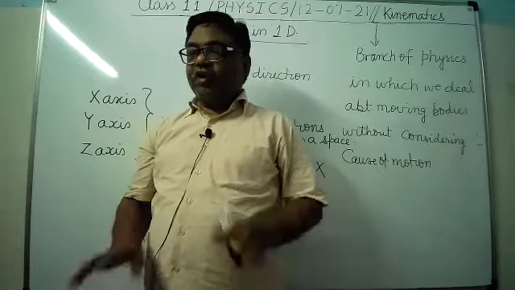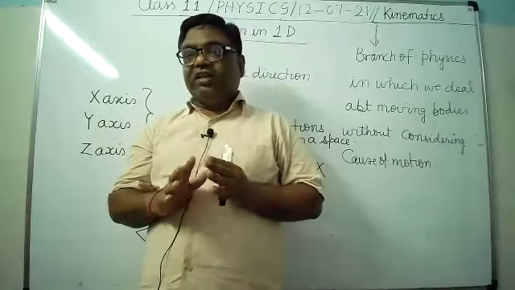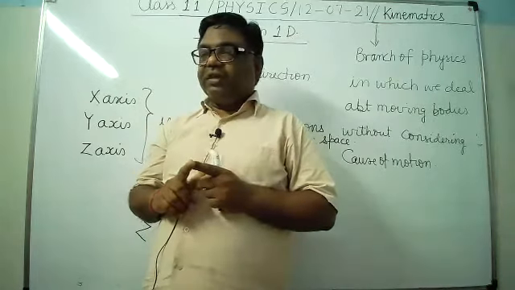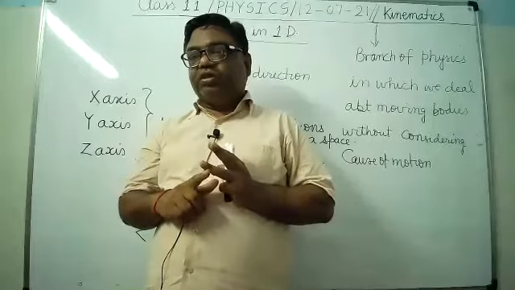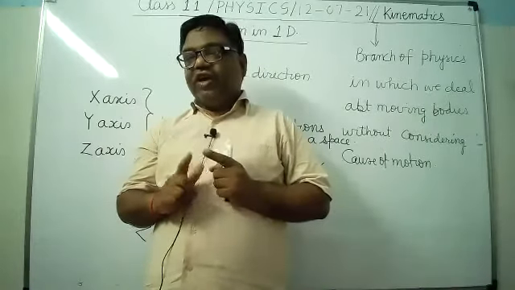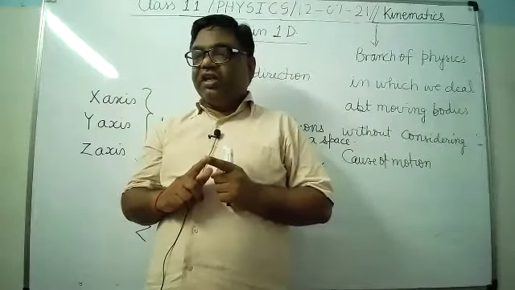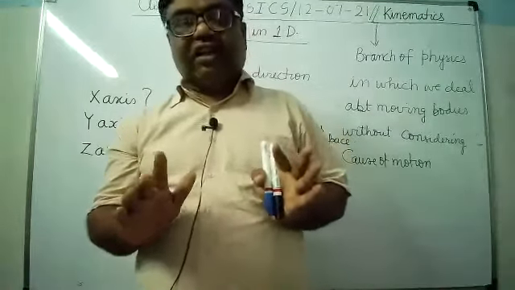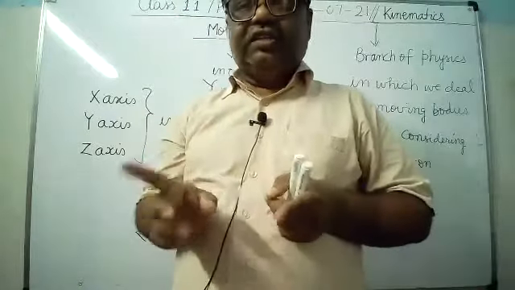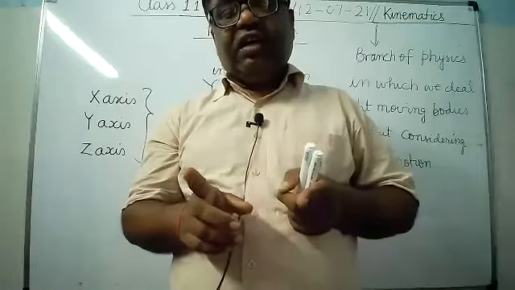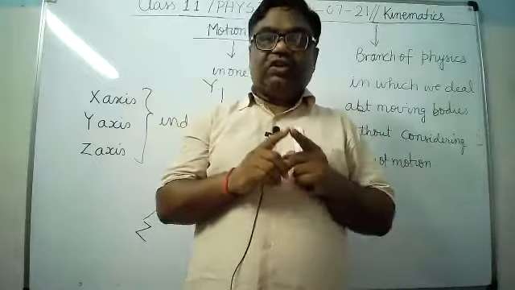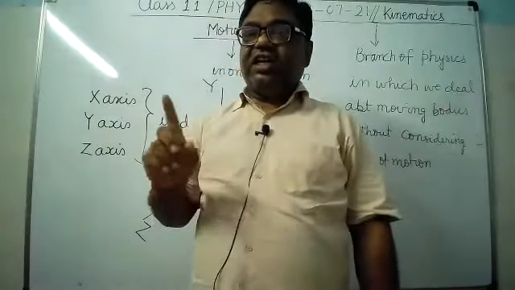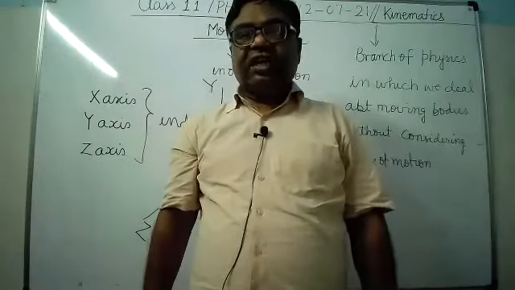It is clear? So all of you remember this thing: motion may be one dimension, two dimension, or three dimension. When I say motion in one dimension, it means the body is moving along a specified direction. When I say the motion is in two dimensions, it means the body is moving simultaneously in two perpendicular directions.